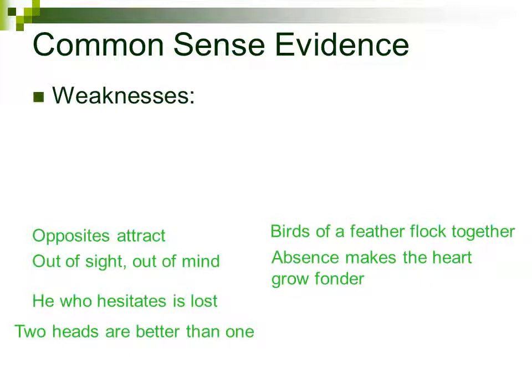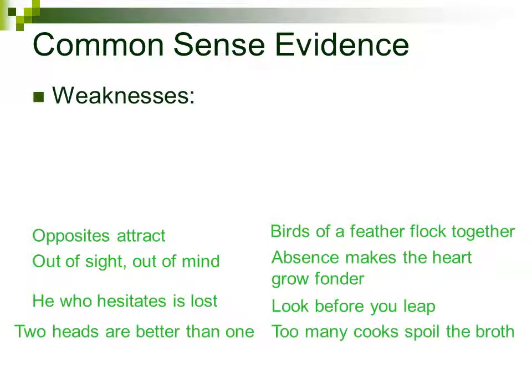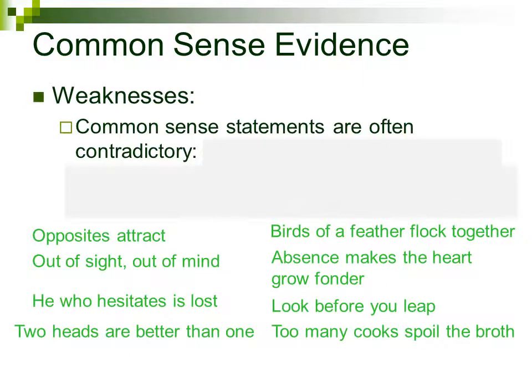The same is true for the other ones as well. On the one hand, he who hesitates is lost, but on the other hand, look before you leap. On the one hand, 2 heads are better than 1, but on the other hand, too many cooks spoil the broth. So, the first weakness of common sense evidence, then, is that common sense statements are often contradictory.